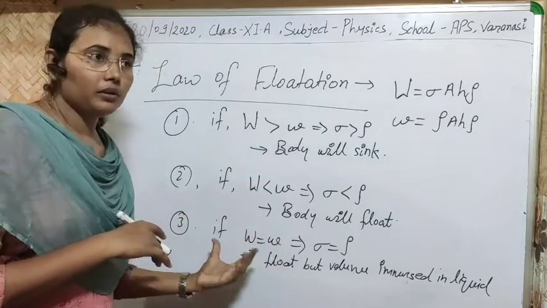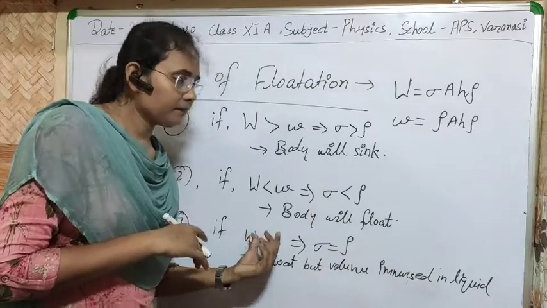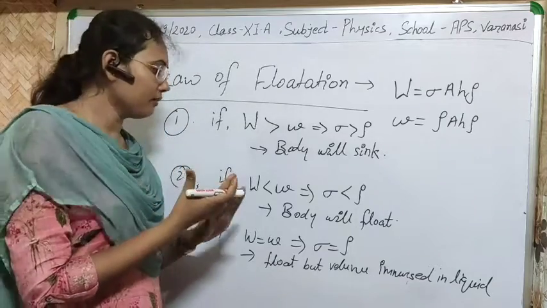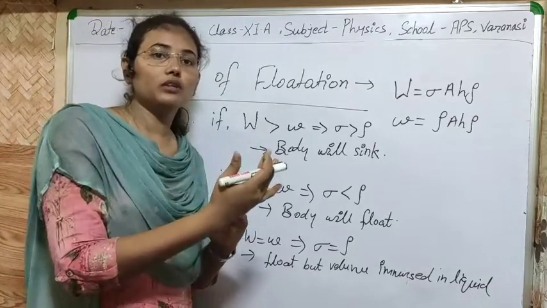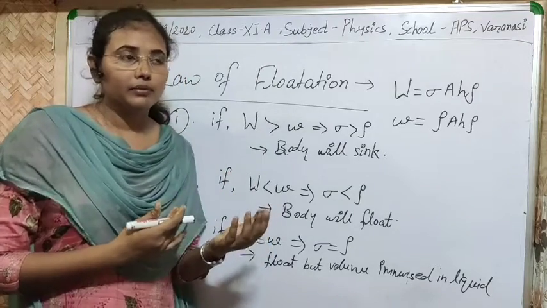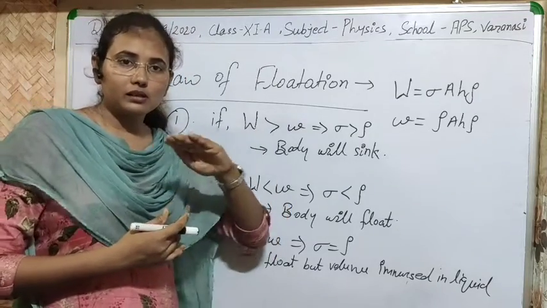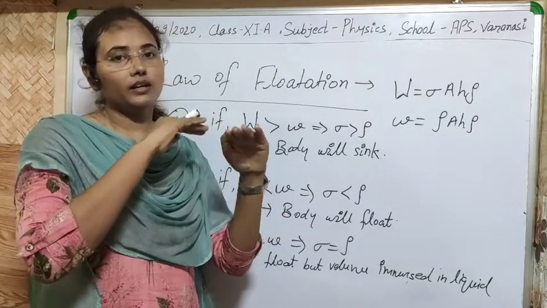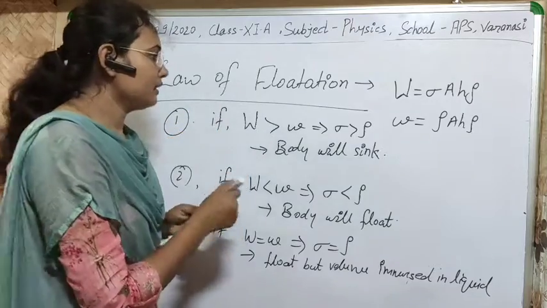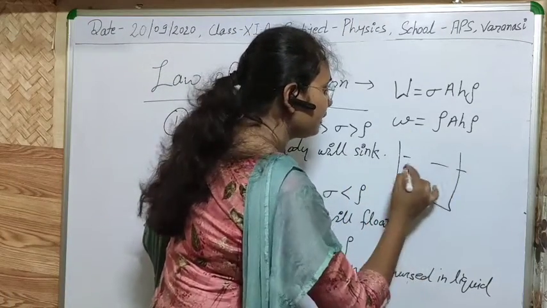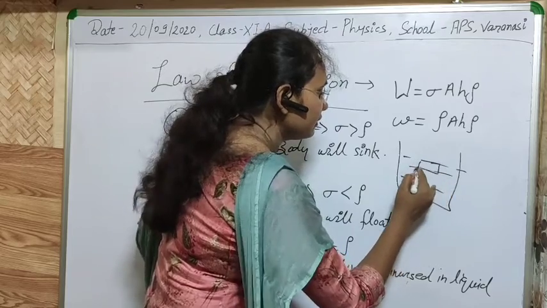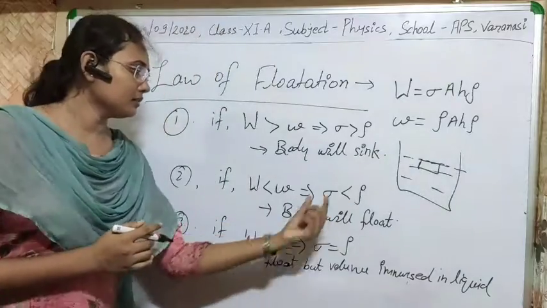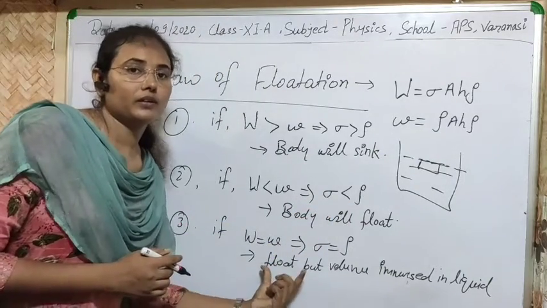I think it's clear to you. As the weight of the liquid displaced by it is equal to its true weight, then definitely it will immerse its whole volume in the liquid. But since there is equal force and equal upthrust, then definitely it will float in that condition. Like if we have this liquid, then the body will be floating under the liquid like this. So this is the floating condition when we have true weight equal to the buoyant force.